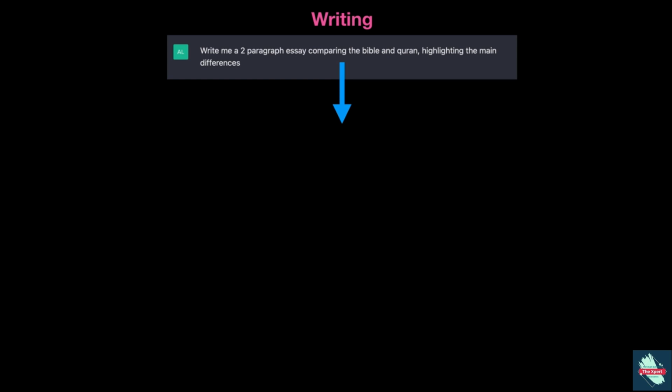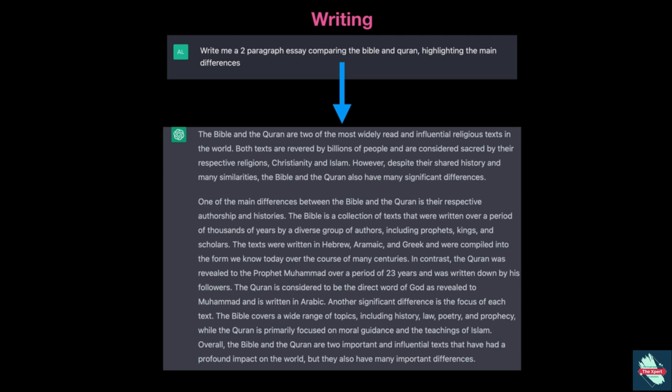So here's the writing. Write me a 2-paragraph essay comparing the Bible and the Quran, highlighting the differences. What do we get? Pretty good. If we actually read this, I'll just read the second paragraph. One of the main differences between the Bible and the Quran is the respective authorship and histories. The Bible is a collection of texts that were written over a period of 1,000 years by a diverse group of authors, including prophets, kings, and scholars.